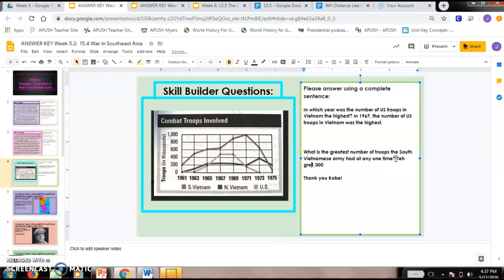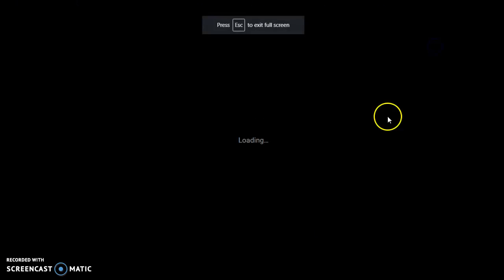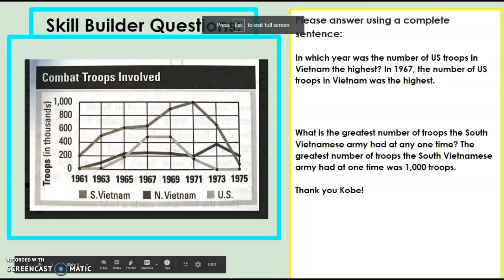So the greatest number of troops the South Vietnamese army had at one time was 1,000. And I'm going to add the word troops here. We said it a little bit above here, but it just finishes it out a little bit nicely. So Kobe, thanks for those great answers. You had those answers correct. I really appreciate that. And hopefully that helps just to see how we make a complete sentence, how we know what the question is based on the answer.